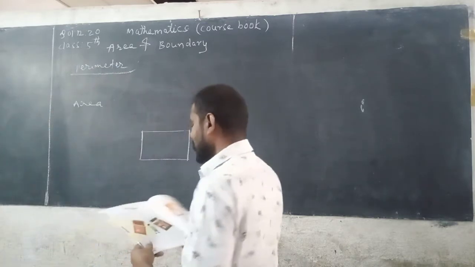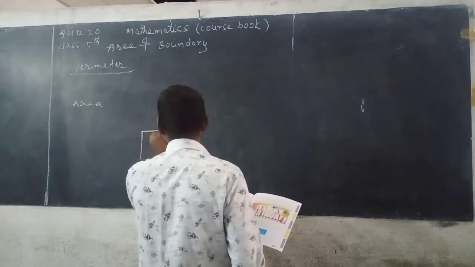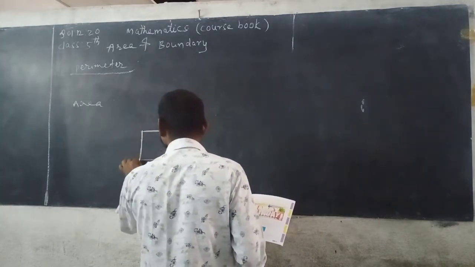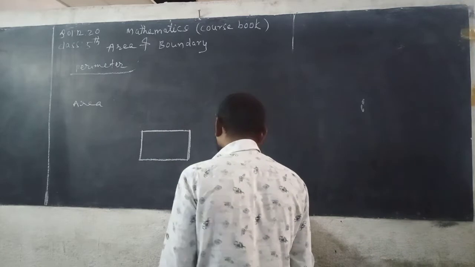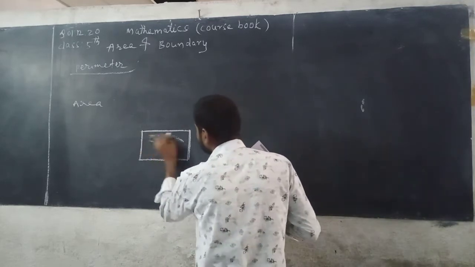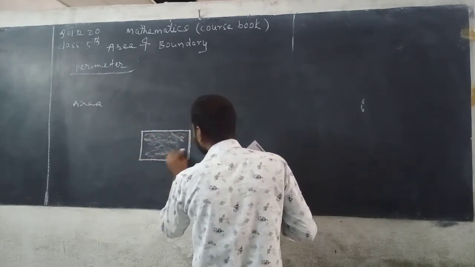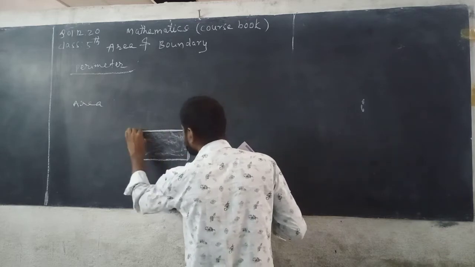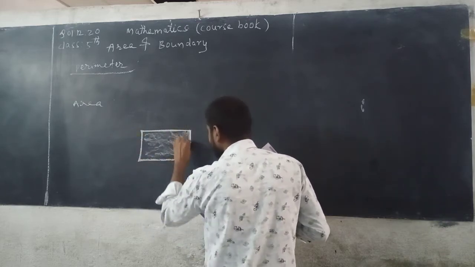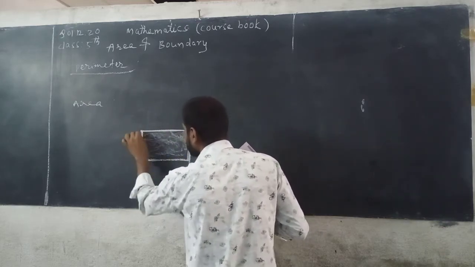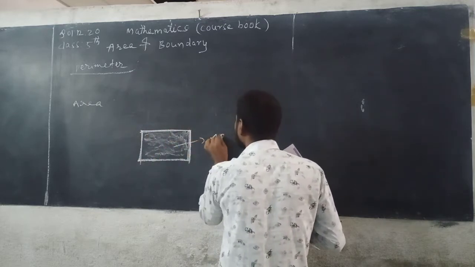See here, area of a plane figure, this is the plane figure. The region, this is the space. The region enclosed by its boundary. These are the boundaries. So this is called area.